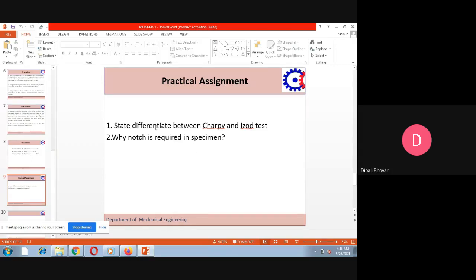The notch is used to reduce the ductility of the material, and it has a standard length, depth and angle at which we put the notch. The main difference between the Charpy and Izod tests is the position of the specimen: in Charpy it is placed flat, and in Izod it is placed in a vertical direction.